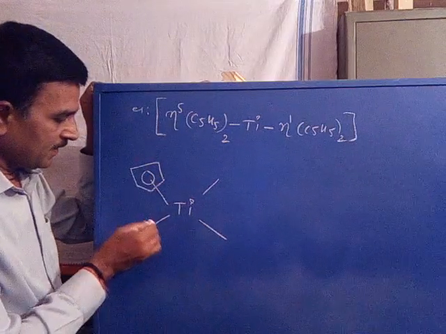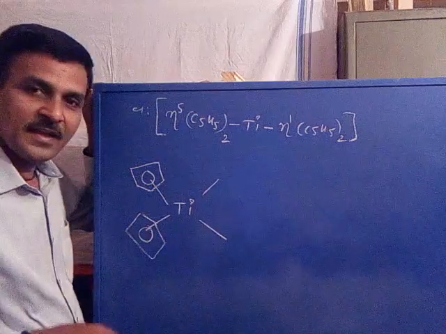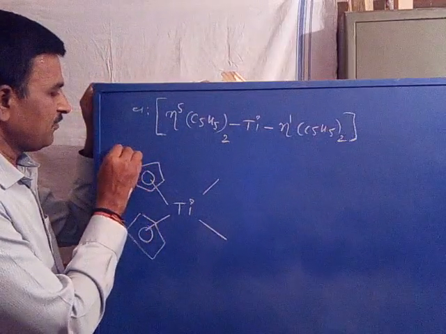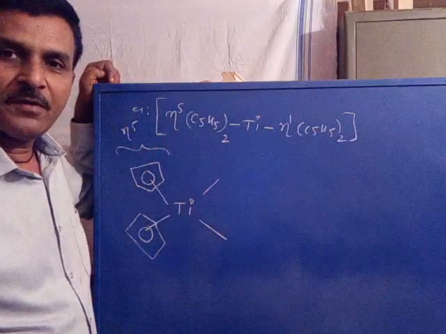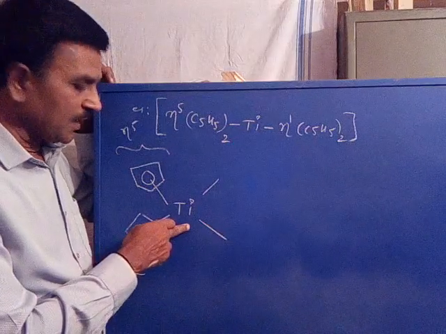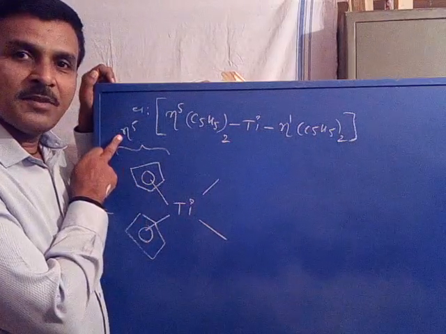This is one ligand, this is the second ligand, where these 2 ligands contribute hapticity 5. So these 2 ligands bind to the titanium through their hybrid structure, as the hapticity is 5.